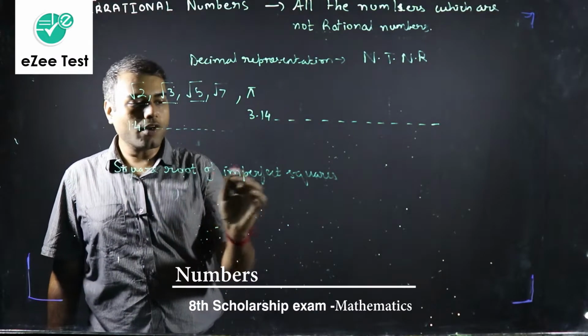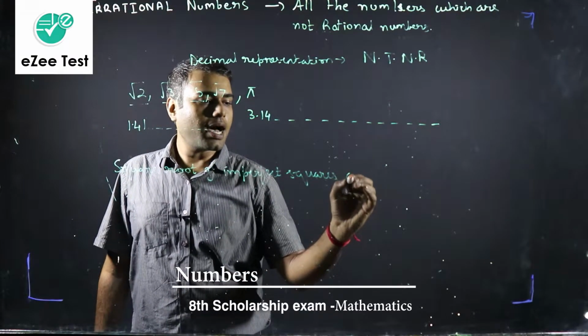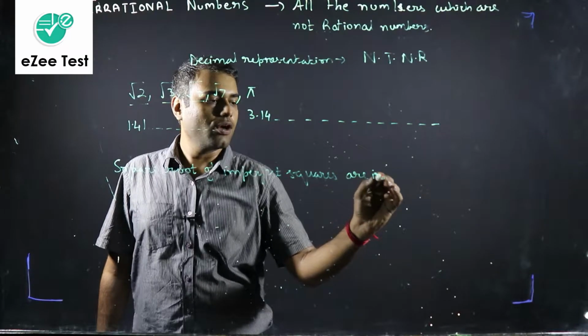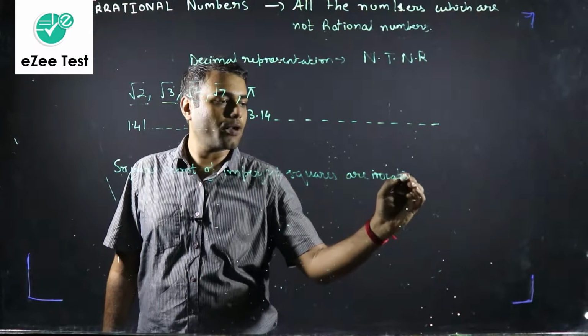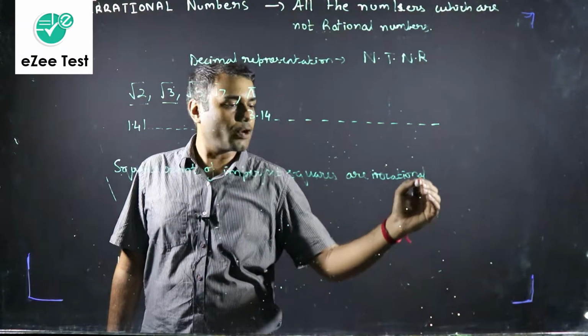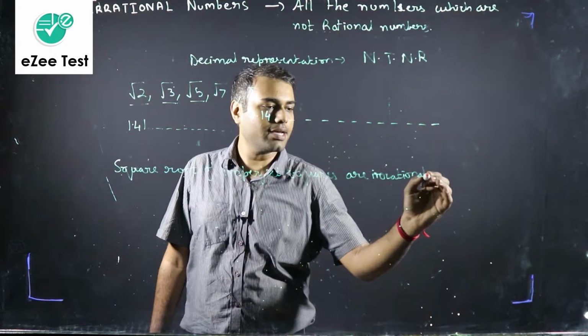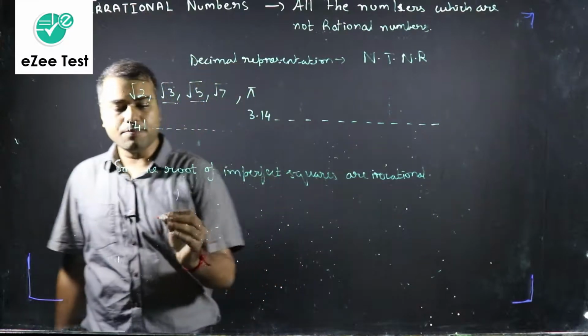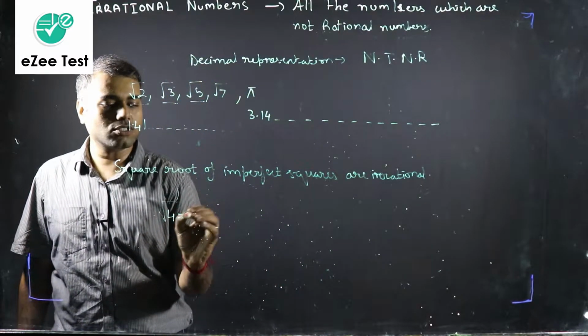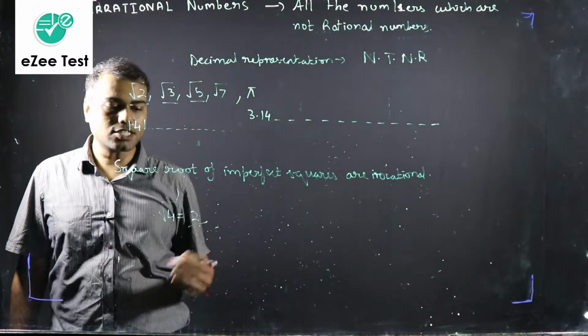So square roots of imperfect squares are irrational. All of you please note down this point in your copy, as this point is very important for doing questions. Why? Because if I take square root of 4, that is 2. 2 is an integer, it is a rational number.